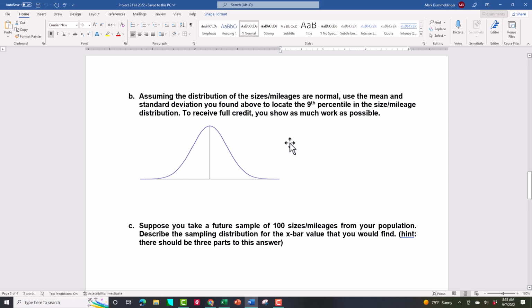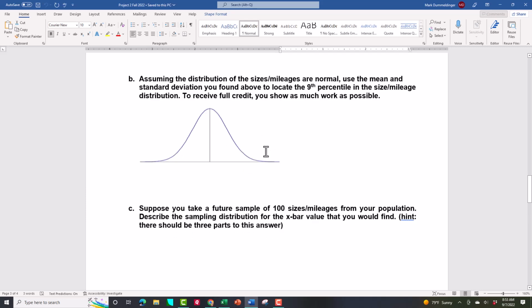But show me the work. Show me as much work. Don't just put a number down there, because if that number's wrong, you're not going to get any points at all. Draw me a picture. Show me what you're doing.